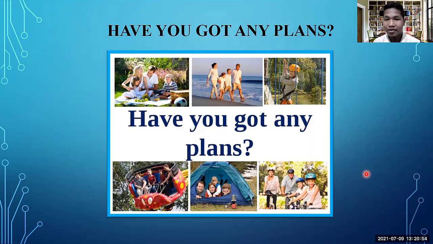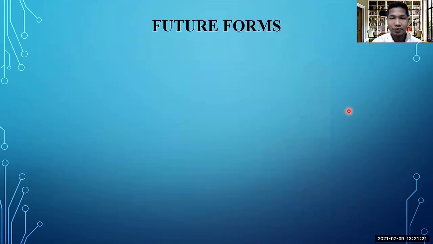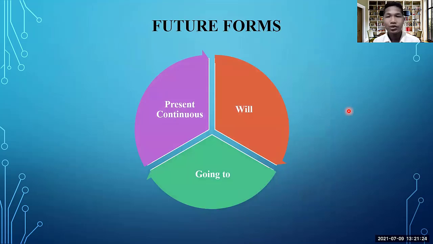So all of this activity is a scenario that we could use in order to create sample sentences of our today lesson, which is about will, going to, and present continuous for future. All right. So without further delay, please move forward to the other activity that we could do, which is about future.